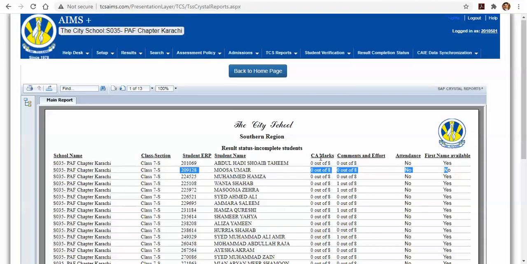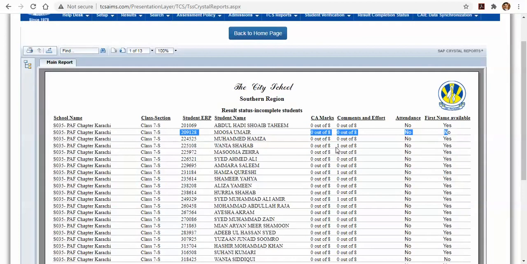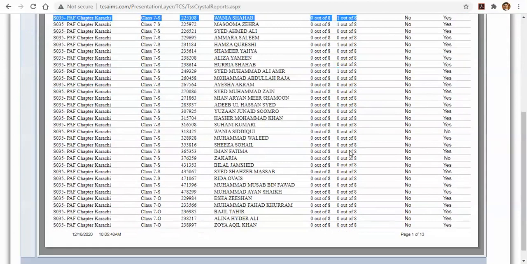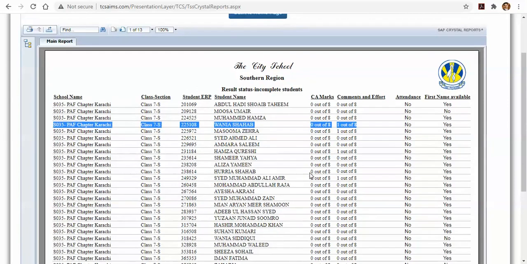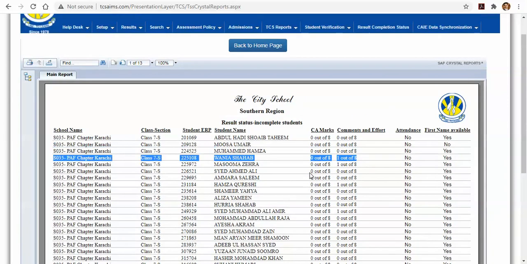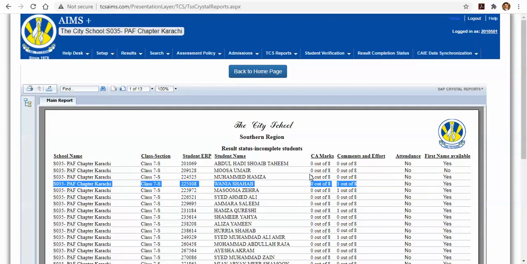So this report will only give you the students who have pending entries. 1 out of 8 means for one subject the entries are made, and for 7 it is still pending. So if there is even one entry pending, that student will appear on this report. That's how you can look at the result completion status using your campus login. Thank you.